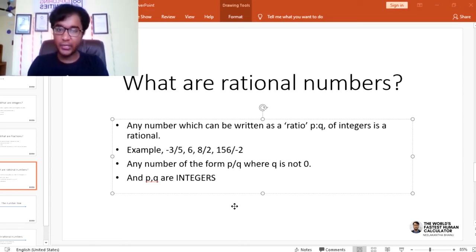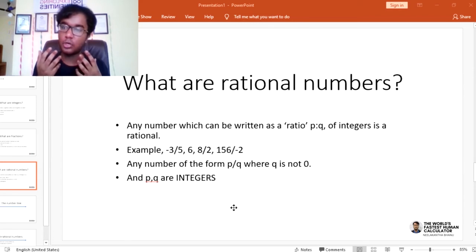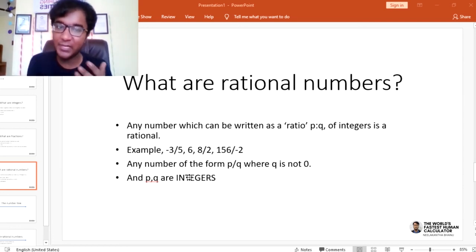So any number which can be written as a ratio of integers is a rational number. Example: a rational number.